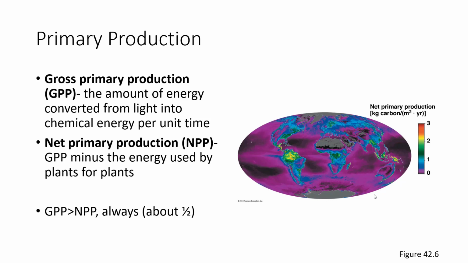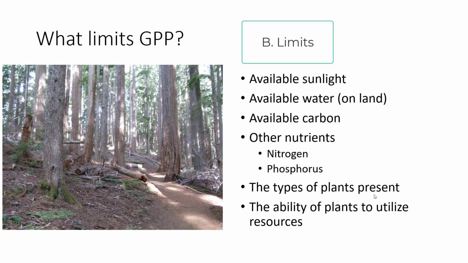The net primary production is the gross primary production minus the energy used by the plants for the plants. Plants make energy so that they can have their own respiration. Plants do not make energy for organisms that will just waste it and take it away from them. They make energy for themselves. Gross primary productivity is always bigger than net primary productivity because of the amount of energy used by plants for plants. NPP is about half of GPP. There are limits on how much gross primary productivity can exist in an ecosystem.